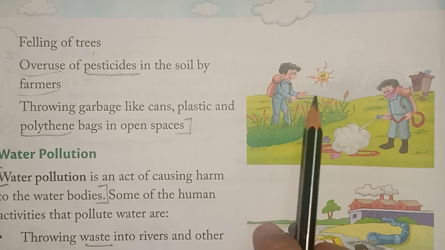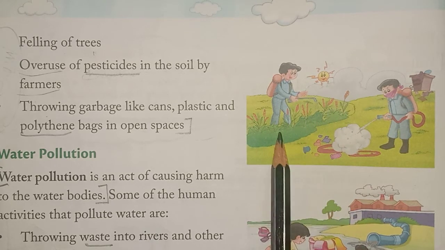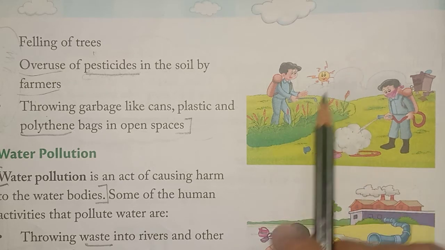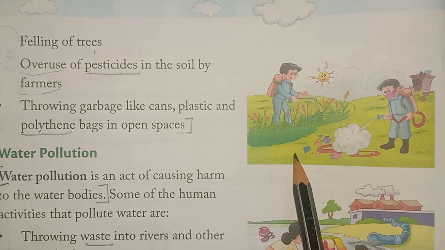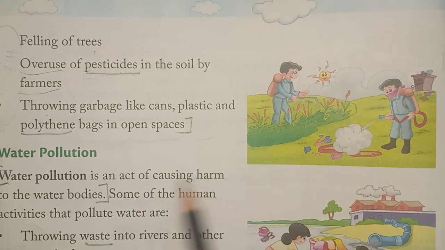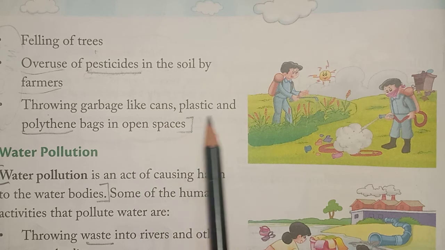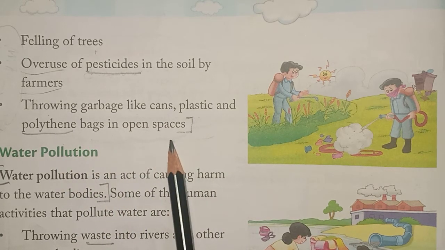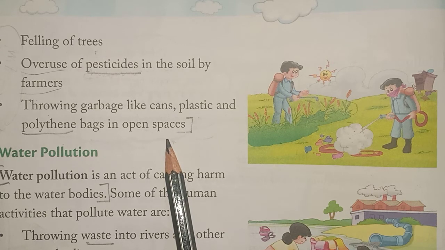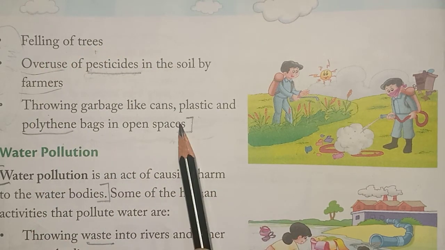Now see, he's spraying the pesticides on the plants, but when rain comes, these pesticides go into the soil and make the soil dirty. Throwing garbage like cans, plastic and polythene bags in open areas or spaces also pollutes the land. So these are the causes of land pollution.